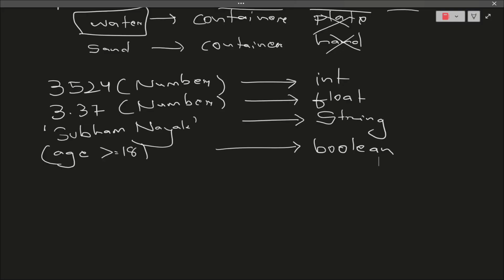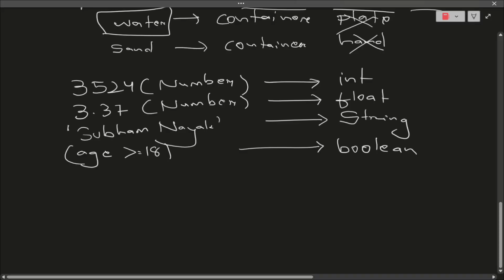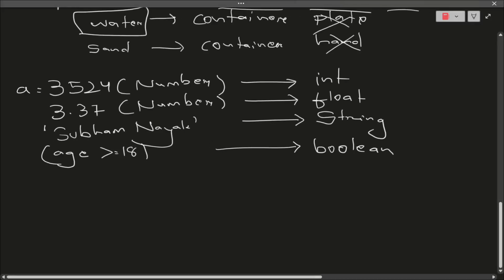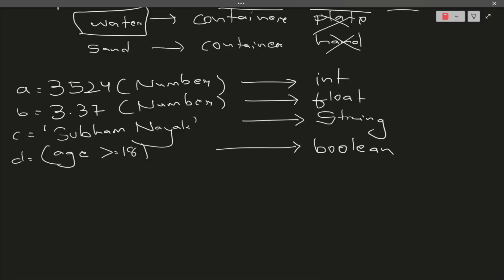Okay, so these are relatively the data types, and for this you can also store variables. Here I will be taking a, b, c, d. The data type for a will be integer, b will be float, c will be string, and for d it will be boolean.